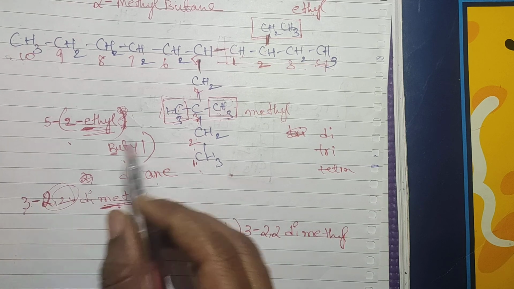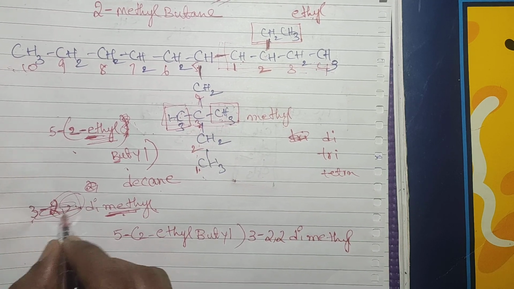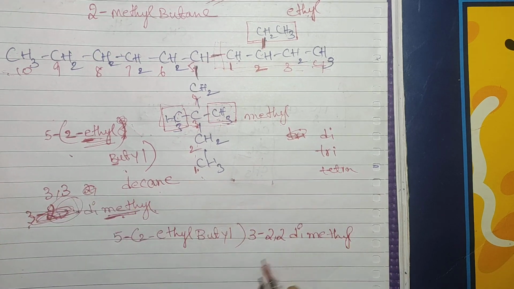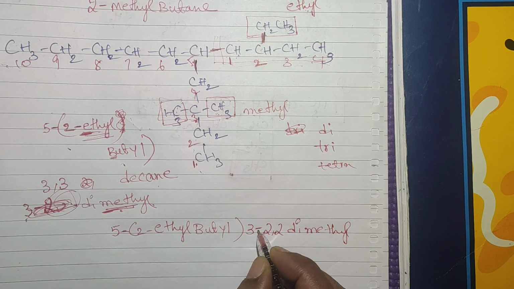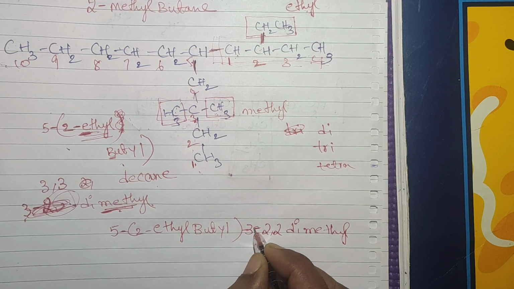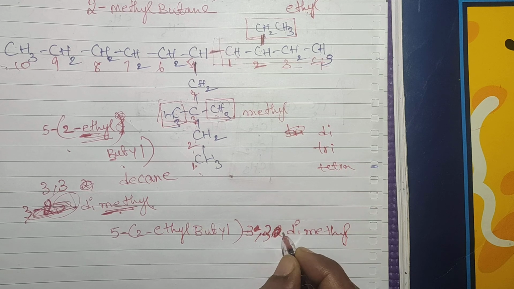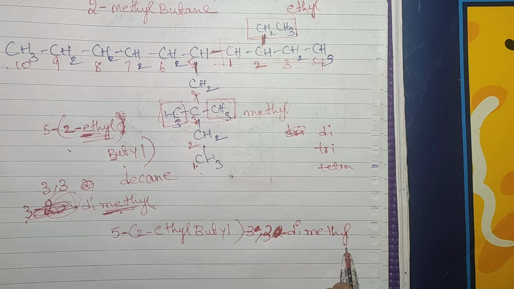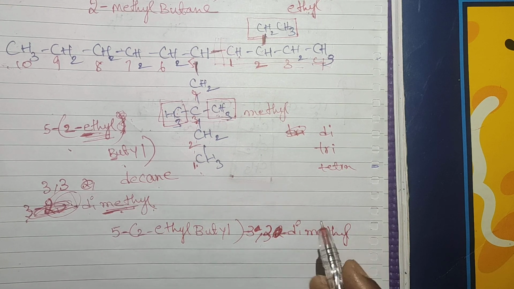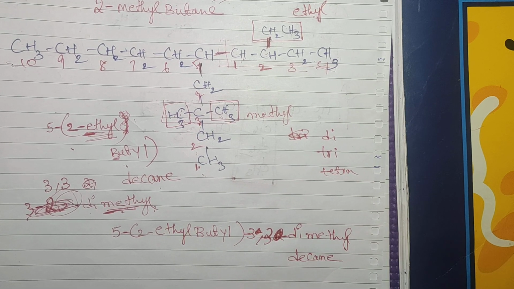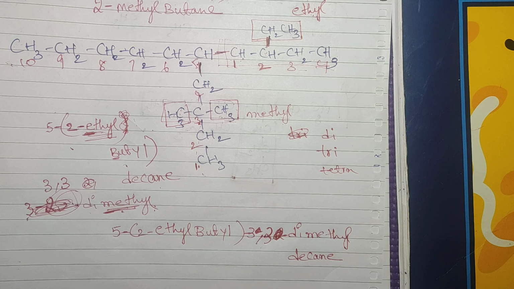In the third position 3 comma 3, not 2 comma 2, sorry, 3 comma 3. Okay, third position 3 comma 3. Here I am using again hyphen, dimethyl decane. This is the naming of the organic compound.